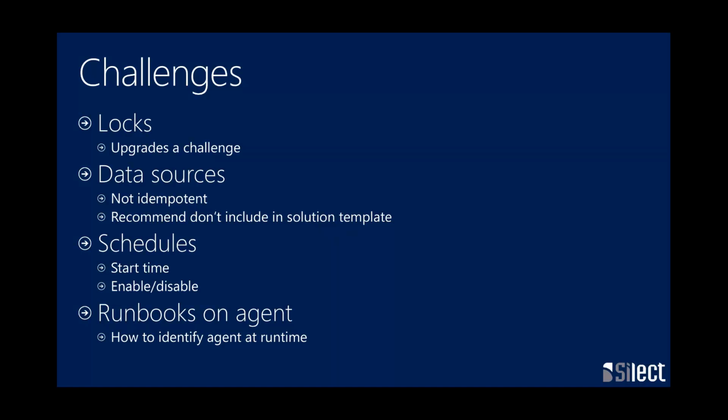The last one, I mentioned this early on, is runbooks on an agent. So when we think about this in the MP world, this is standard stuff, right? I go and target, say, SQL Server with a monitoring script. It goes and deploys out to the agents. It runs the script locally. I have no target here, right? Now, I do have ways of scheduling runbooks on what we call our hybrid runbook worker. I can go into Azure Automation, I say start a runbook, I want to run it on that agent over there. But from a solution concept, we have no idea what that agent's going to be.